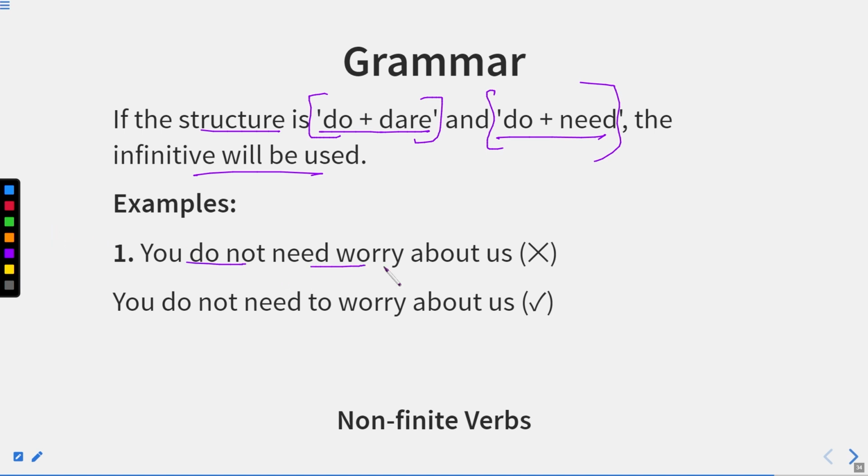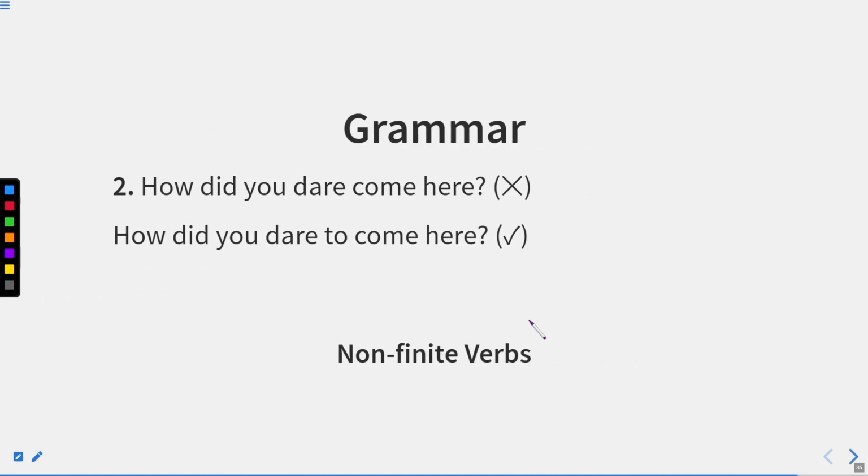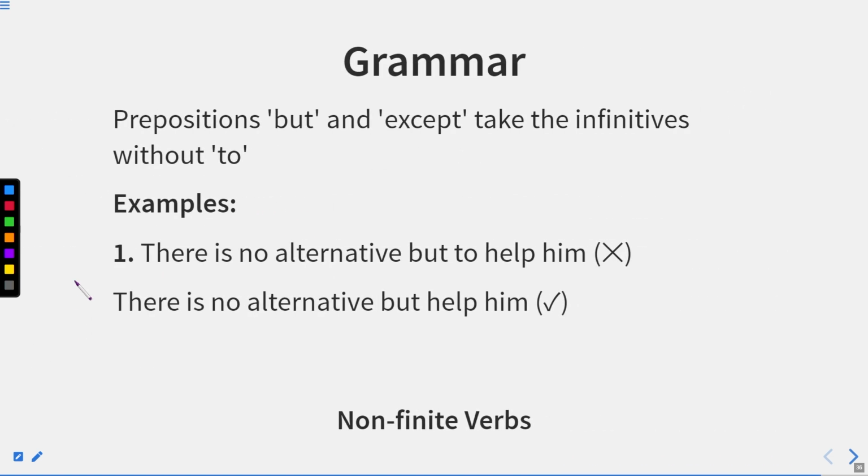You do not need worry about us. This is incorrect. In fact, it should be replaced with: do not need to worry about us. Now, what is the structure? Do plus dare or do plus need. How did you dare come here? Now, how did you dare to come here? This will be the correct sentence. Now let us move to the next one.